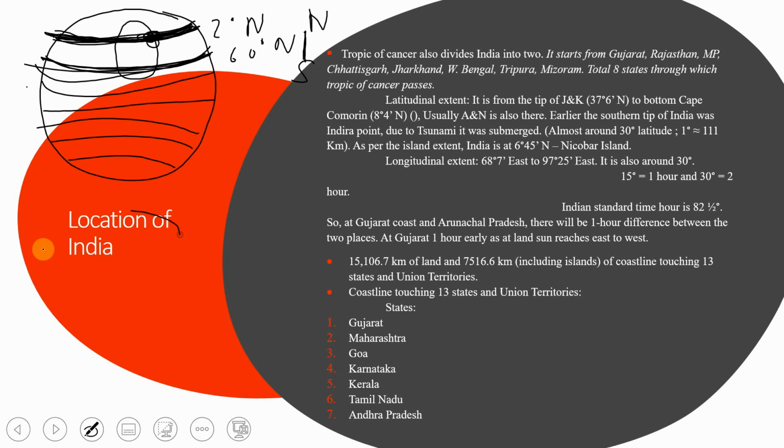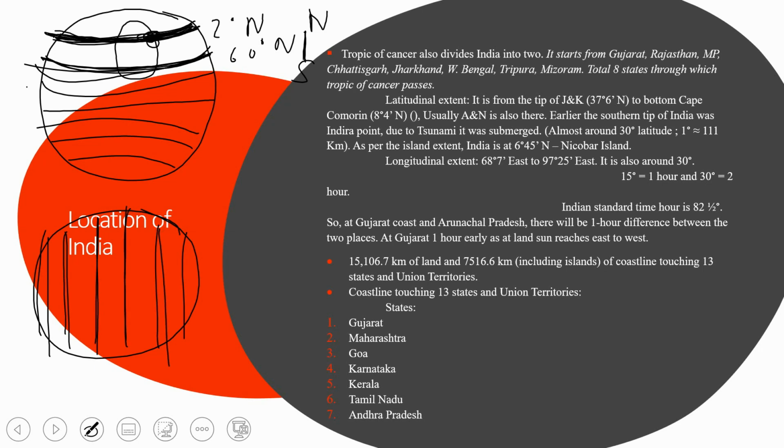Similarly, the longitudinal line gives the location in the east to west direction. It is actually drawn from north to south, but if there is some point here, how will you denote its location? We will denote that it is on the west side, like 2 degree west or 30 degree west.